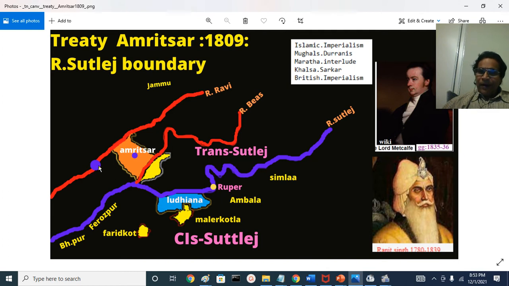And Maharaja Ranjit Singh started conquering all the misls. Some of the misls here were called Kasur. His ambition was to become the ruler of all the Sikhs. Sikhs lived from almost the Jhelum river to almost the Ghaggar river. This is the Sutlej river, Trans-Sutlej, and there is a Ghaggar river somewhere here.